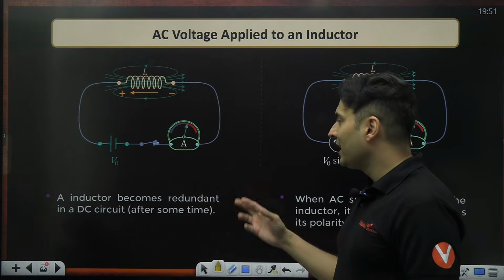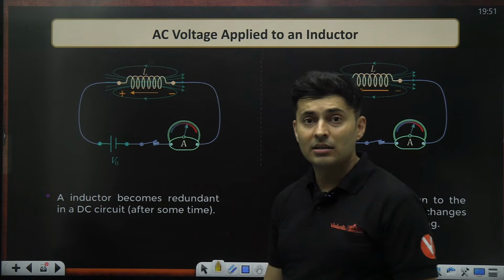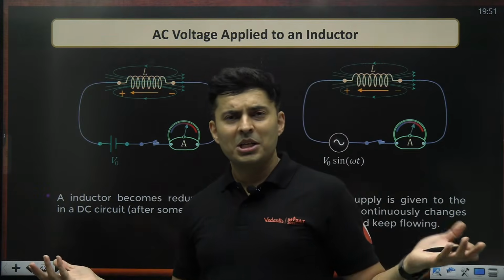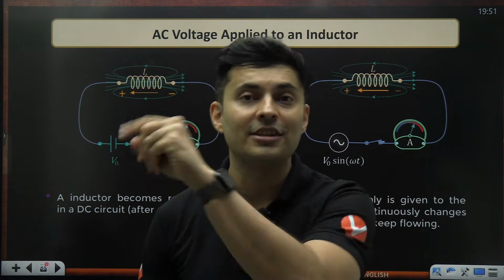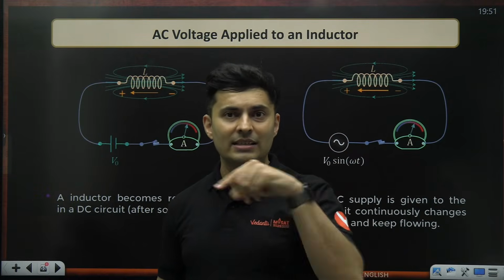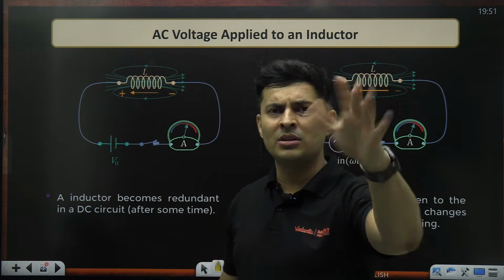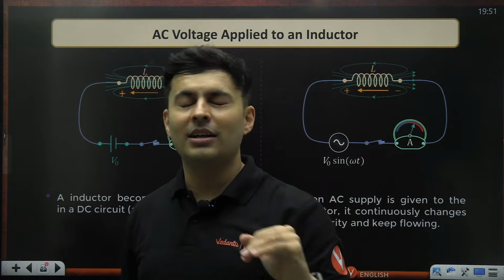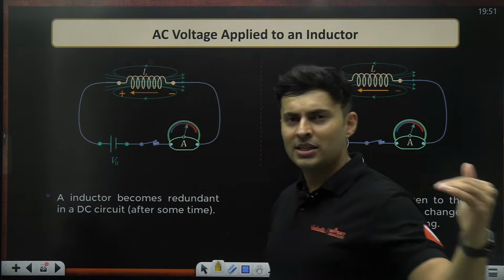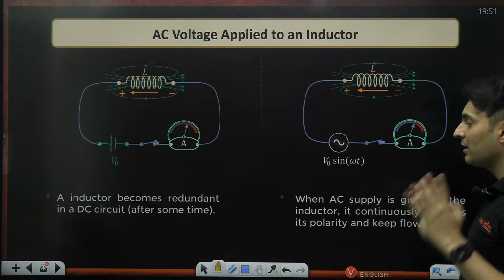If you take an inductor and connect it to a DC circuit, then it allows the current. It is very happy with DC because it doesn't like any change. Capacitor was exactly opposite. If you pass DC, the capacitor is like, bro, what are you doing? You're not changing. I don't like you. Inductor is not like that. If you don't change, the inductor loves you. Constant current is always maintained. Any change in flux happens, that's it. Inductor will not like it.